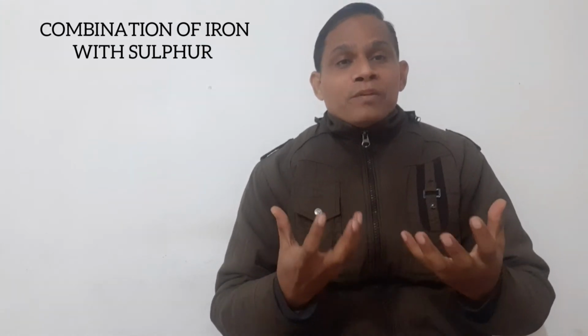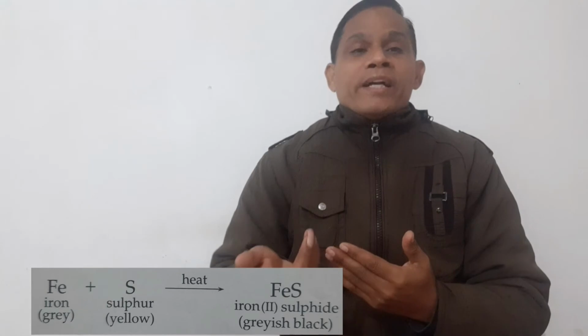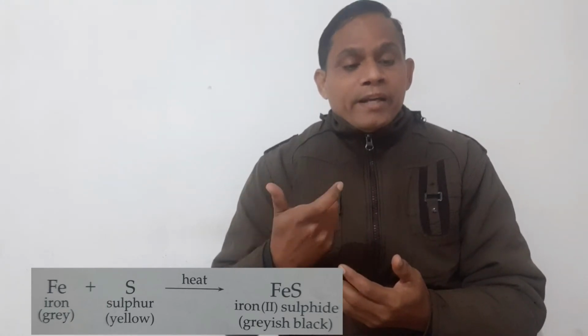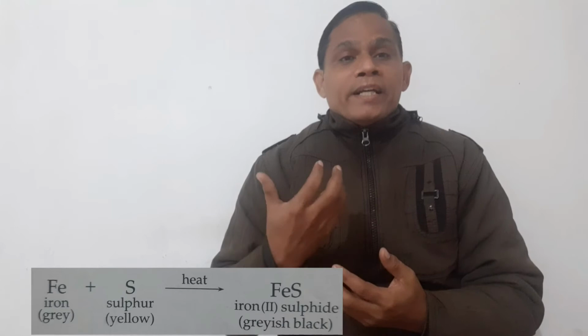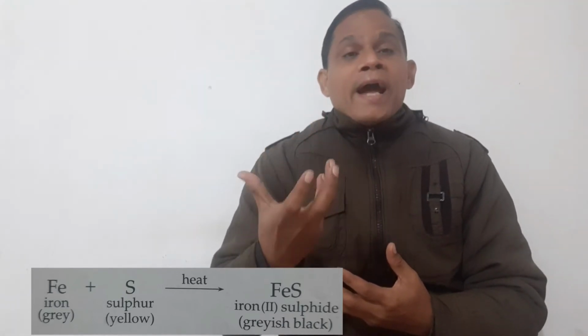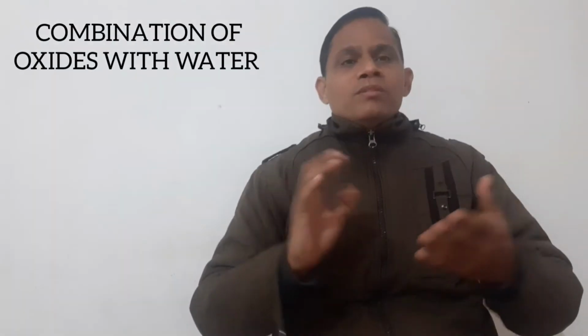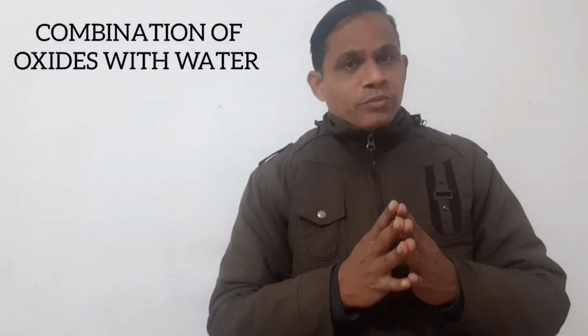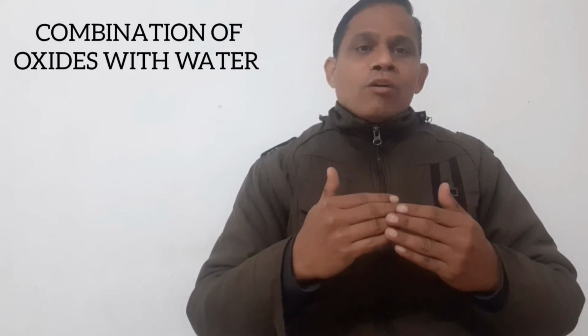Next thing which I am going to discuss with you is the combination of iron with sulfur. What happens when iron combines with sulfur? Iron combines with sulfur and you get iron(II) sulfide, FeS, and its color is grayish black. So a grayish black color is formed, and this is known as iron(II) sulfide. That is there, student.